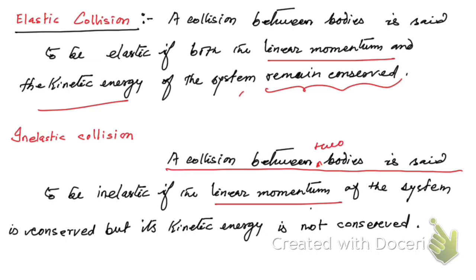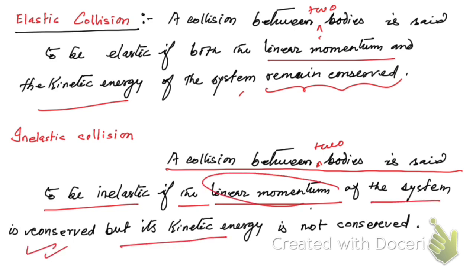Okay, here also I forgot to write two bodies. Is said to be inelastic if the linear momentum of the system is conserved but its kinetic energy is not conserved, then it is said to be an inelastic collision, right? So hope you have understood this.